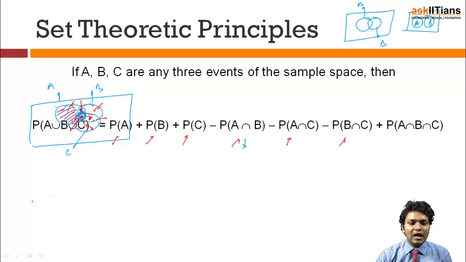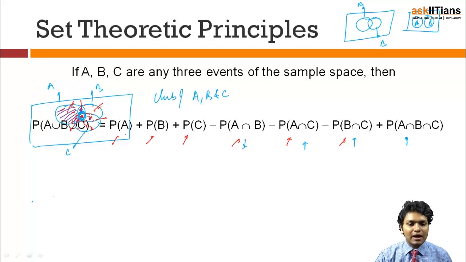That is why I have added A, and subtracted once what was getting counted twice. Similarly, I have done it for all the pairs. But while doing all of this, I have totally eliminated this region, which is common to all of A, B and C. So in order to retain that, I need to add this third term.